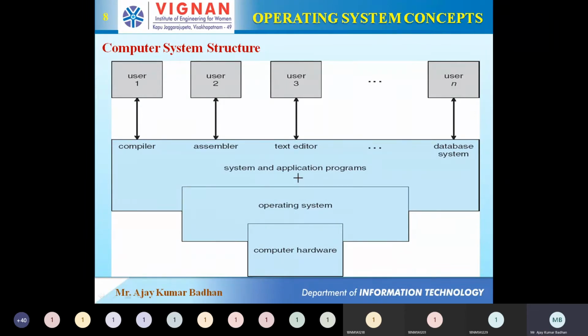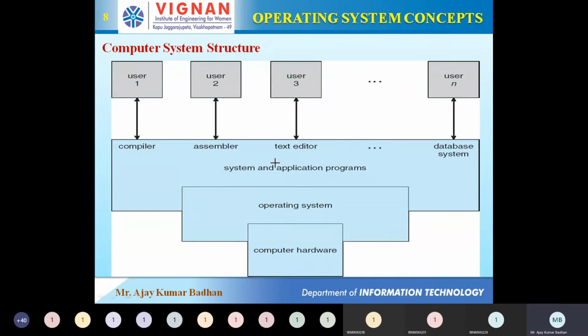What it will do: whatever the applications, whatever the instructions are received from the upper layer, that will be converted into zeros and ones and it will be delivered to the computer hardware. This is what the operating system actually does. And coming on top of the operating system, the layer we have here is what we call the system and application program.